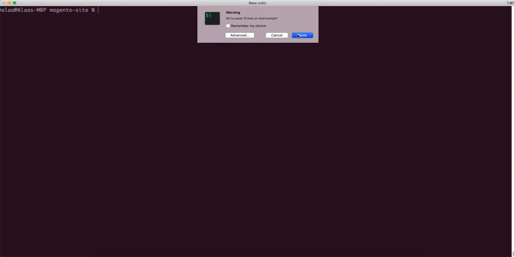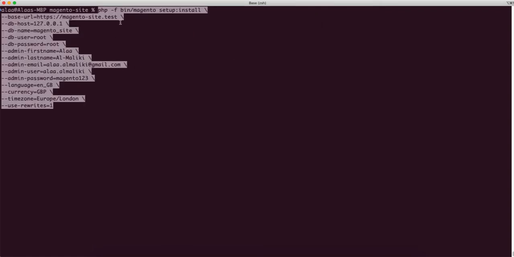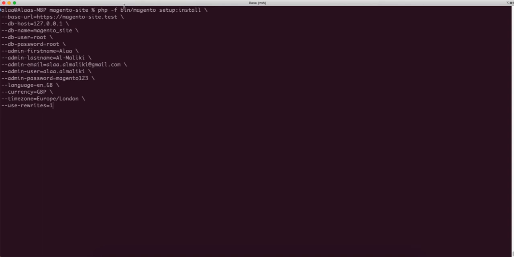So in this command we have php bin/magento setup:install. We give it the base URL, host, DB host, DB name, and so on. I'm giving it the information about the admin, the language, the currency, the time zone, and use rewrites as one. So I hit enter. This will install Magento.